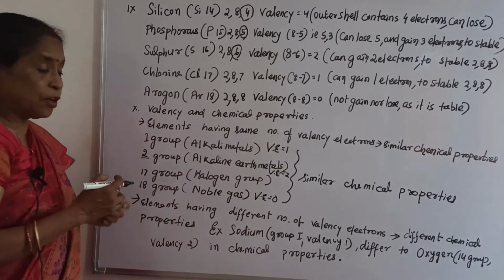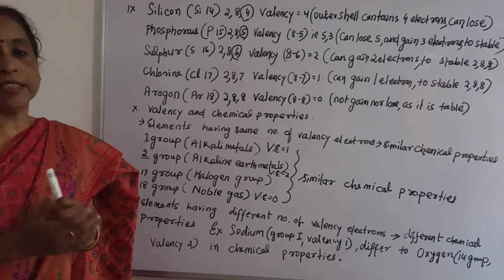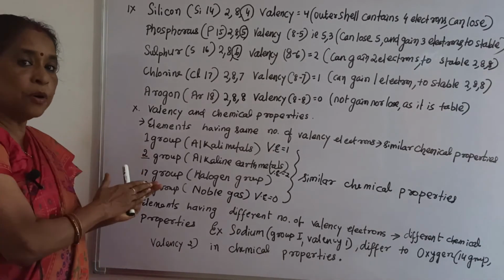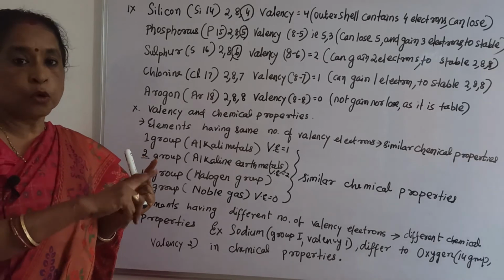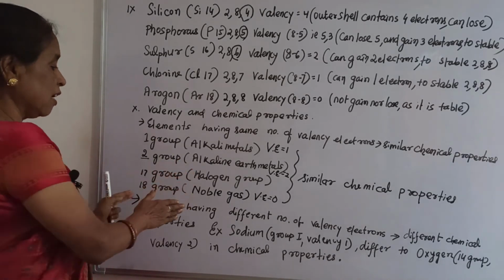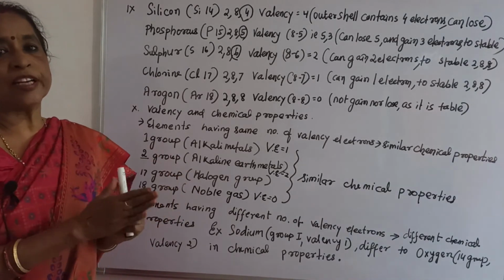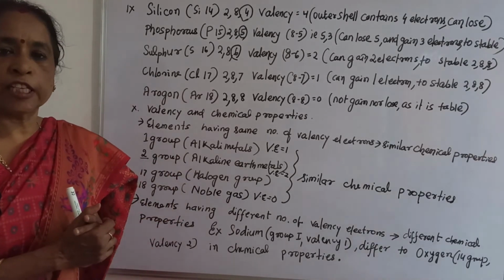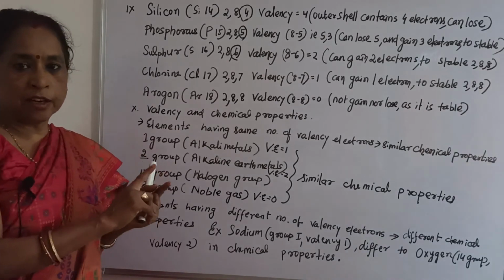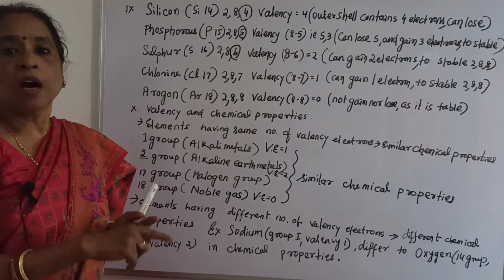Similarly, now if the elements have different valency electrons, you know group 1 has valency electron 1, group 2 has valency electron 2, that means they are different in valency electrons. That is why they have different chemical properties. Group 1 elements are never the same as group 2 elements.